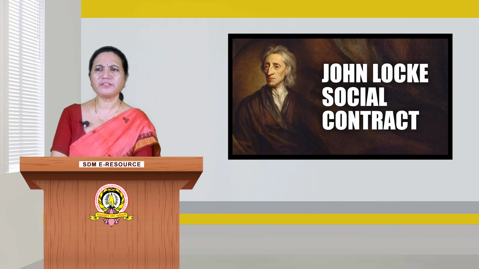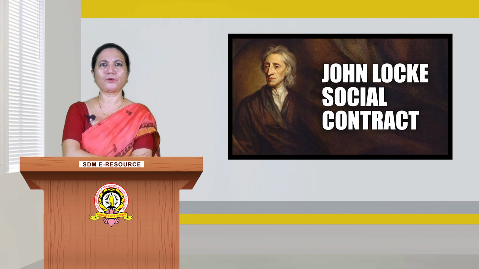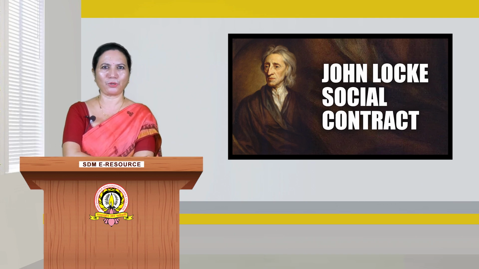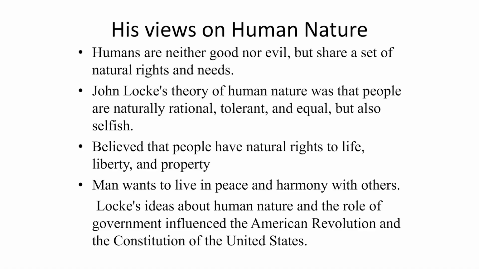His first treatise on civil government was written to disapprove the royal prerogative based upon the divine right. His second treatise on civil government was a comprehensive and systematic discussion of the origin, nature and province of government. His social contract theory covers human nature, state of nature and social contract, just for our understanding.